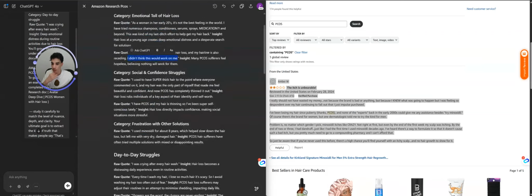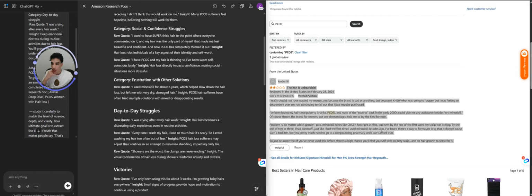Also, it pulls out pain points and categorizes them. "I used to have super thick hair, to the point where everyone commented on it, and my hair was the only part of myself that made me feel beautiful and confident. Now, basically, I've completely thinned out." Insight: hair loss robs individuals of a key aspect of their identity and self-worth.